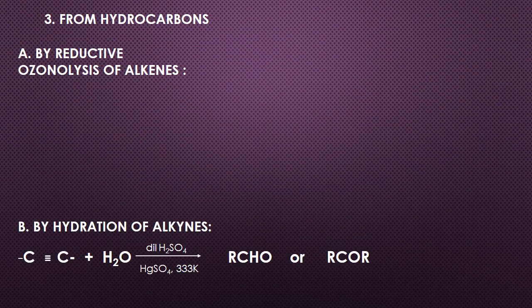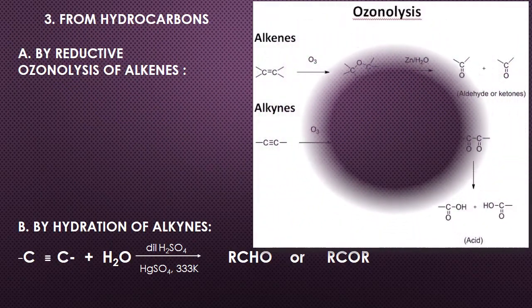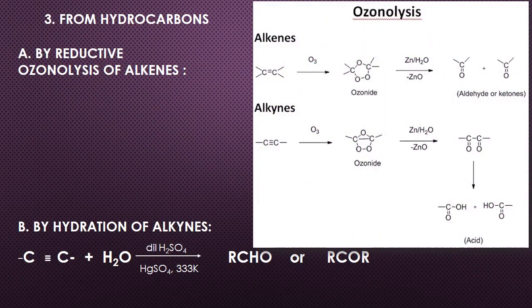Third comes from hydrocarbons. To obtain aldehydes and ketones from hydrocarbons, we have various chemical processes involved. Amongst these, the first is reductive ozonolysis of alkenes. The reaction of alkenes with ozone forms an ozonide, followed by hydrolysis of the ozonide to produce aldehydes or ketones.